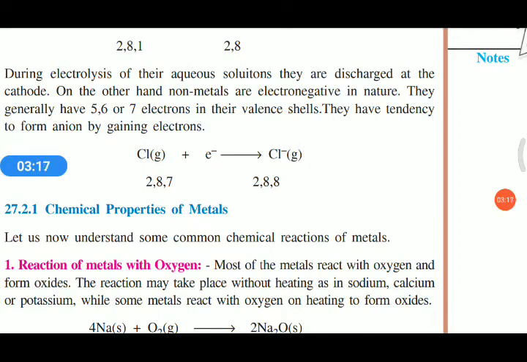Sodium loses 1 electron and becomes 2, 8, which is a noble gas configuration. Chlorine receives this 1 electron and becomes 2, 8, 8, also a noble gas configuration. So to attain noble gas configuration, the metal loses 1 electron and the non-metal receives 1 electron.